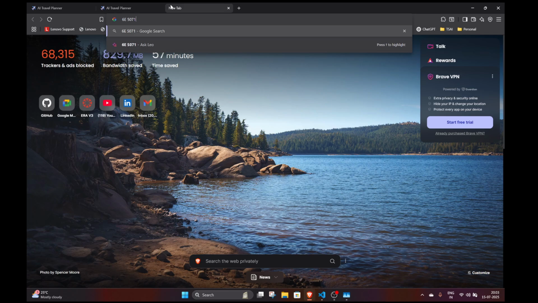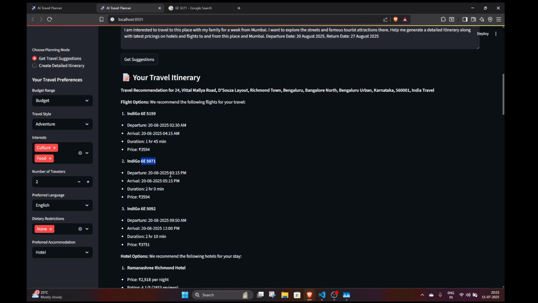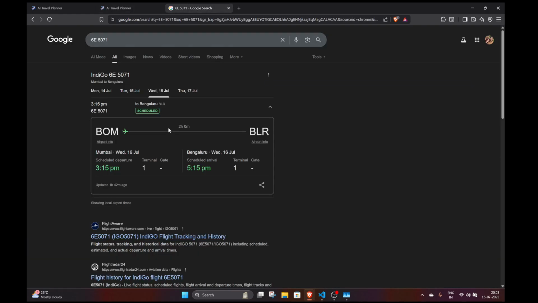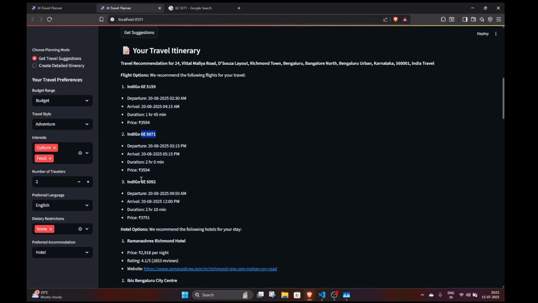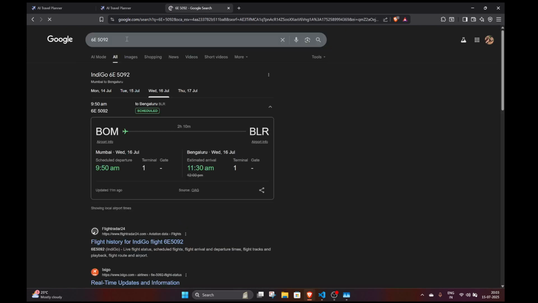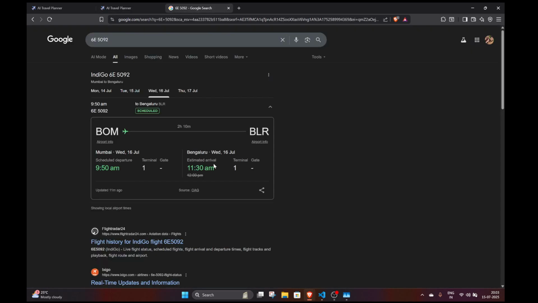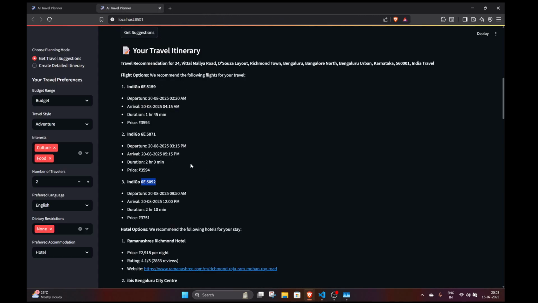I'll just open up Google. As you can see, this is the exact flight that it had fetched: 3:15 to 5:15 Mumbai to Bangalore on 20th August, and it has also given us the price. This is something that will help the user plan their travel. Similarly, if I check this one, again, a correct flight. This one is also showing 9:50 a.m. to 12 p.m., as it is correctly there. So we have the exact, correct flights which are present.